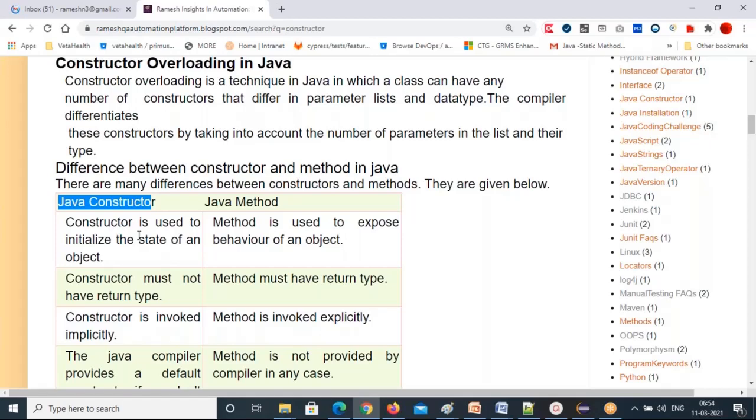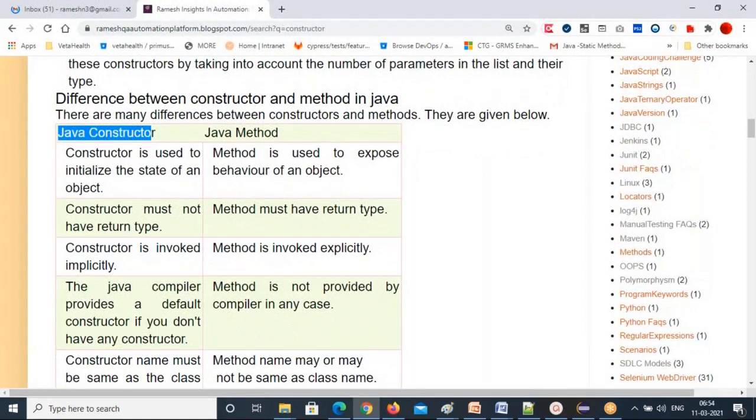And the Java compiler provides a default constructor if you don't have any constructor. A method is not provided by any compiler in any case. You have to create your own method.